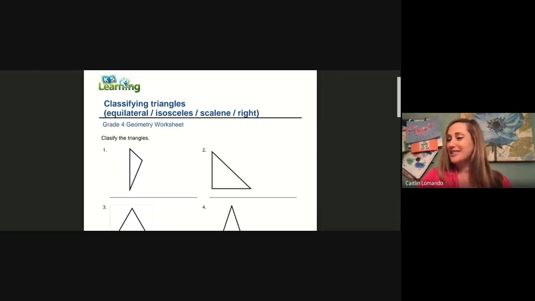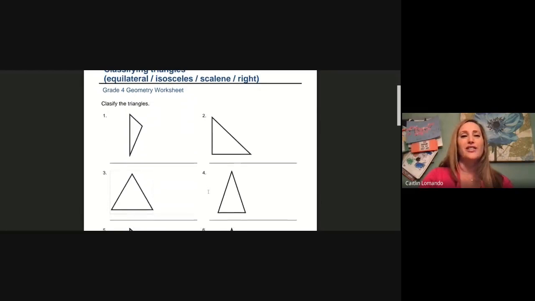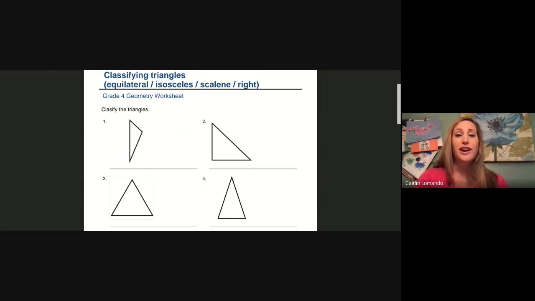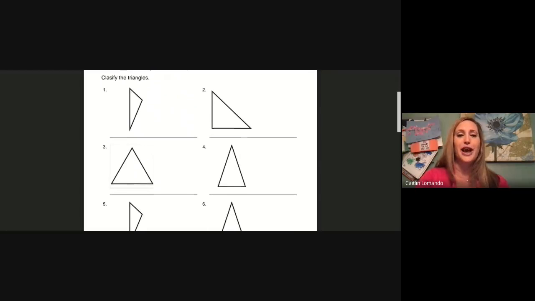If you guessed scalene for number one, you are right. None of the sides are equal. Now we're going to skip over number two because this page has right triangles on them, which is awesome, except we're going to get into that in our next lesson. So this is actually a right triangle. Let's just focus on equilateral, isosceles, or scalene for now.